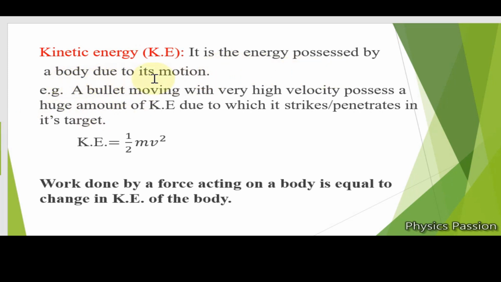So first, kinetic energy. It is the energy possessed by a body due to its motion. If a body is moving, the energy possessed due to its motion is its kinetic energy. You may take an example of a bullet which is moving with high velocity, that possesses a huge amount of kinetic energy due to its motion, due to which it strikes or penetrates the target. Mathematically, this kinetic energy is given as half mv square, where m is the mass of the body and v is the velocity of the body.